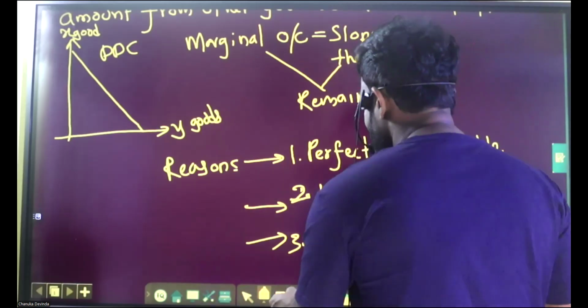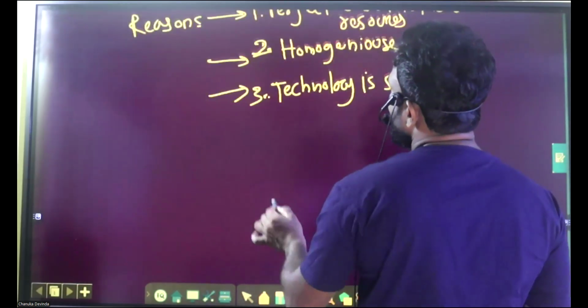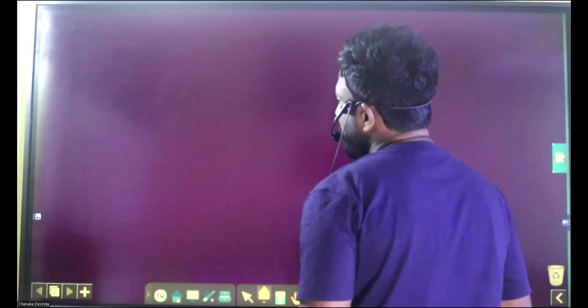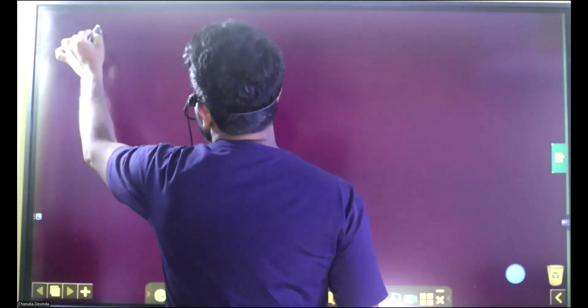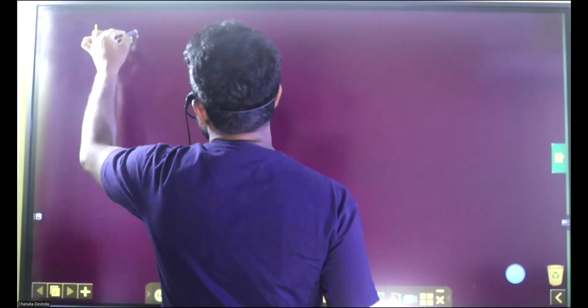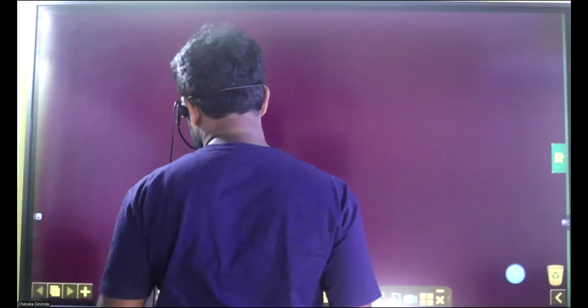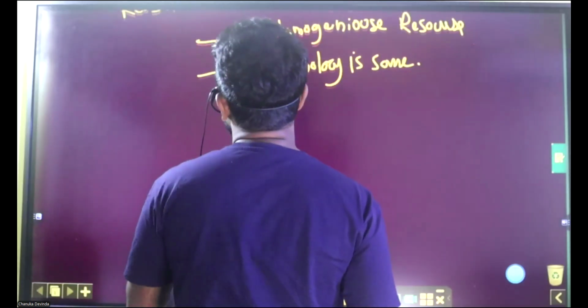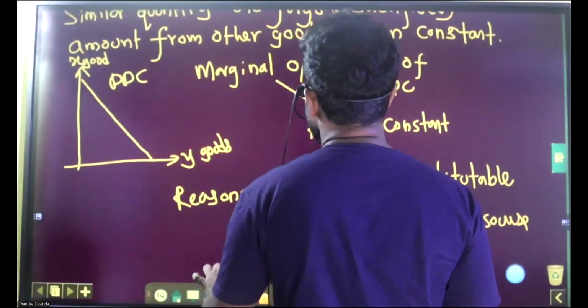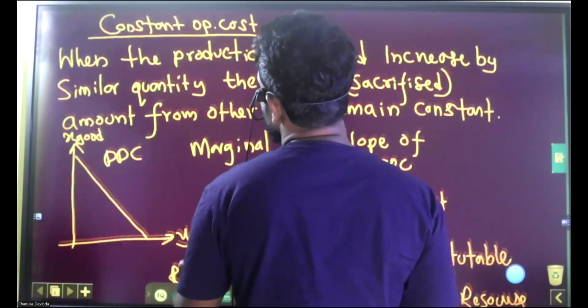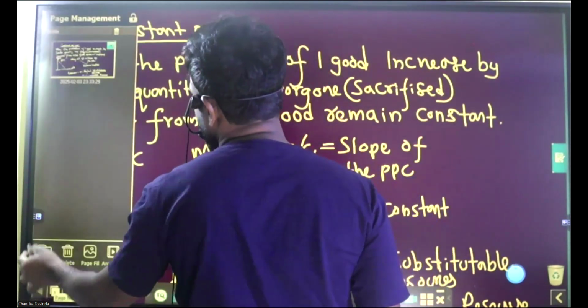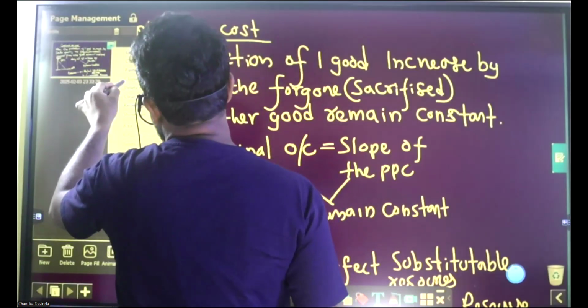Today, I'm going to discuss increasing opportunity cost. I'll take another page.